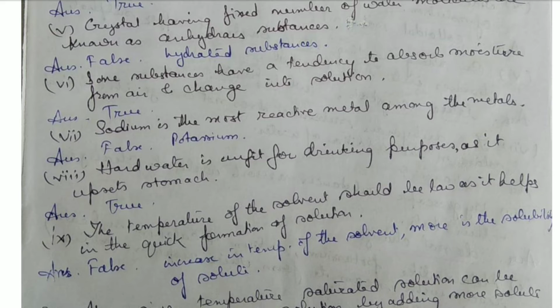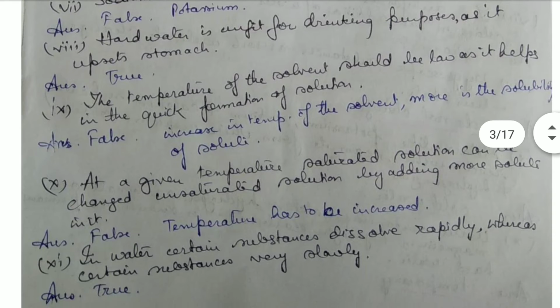The temperature of the solvent should be low as it helps in the quick formation of a solution. That's false. An increase in the temperature of the solvent increases the solubility of a solute. At a given temperature, a saturated solution can be changed to an unsaturated solution by adding more solute to it. No, we can make it unsaturated by raising the temperature. If we increase the temperature, the saturated solution becomes unsaturated, and that increases the solubility of the solute more.